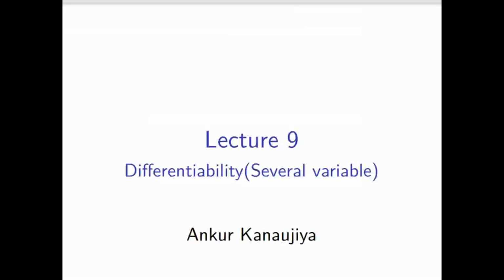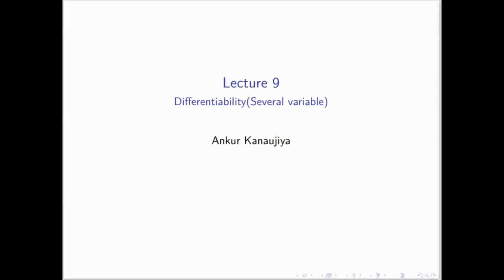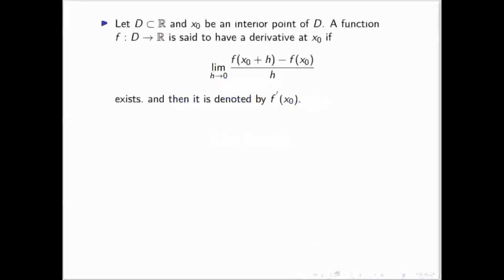First I will recall when we say the function is differentiable in single variable, R to R. D is a subset of R and x naught is an interior point of the domain D, and the function f from D to R is said to have a derivative at point x naught if this limit exists: f of x naught plus h minus f of x naught divided by h. If this limit exists, then we say that the function is differentiable and that limit is equal to f dash x naught.